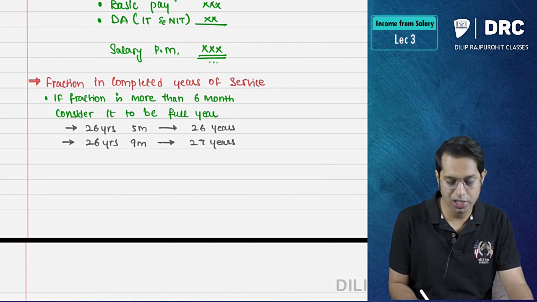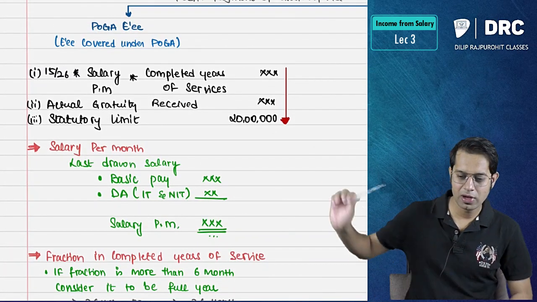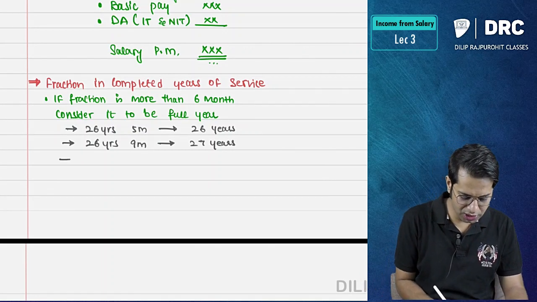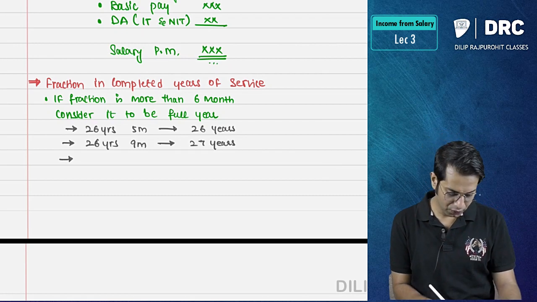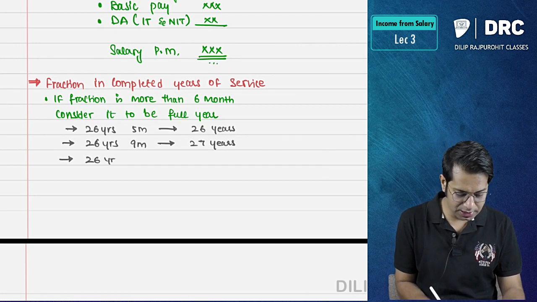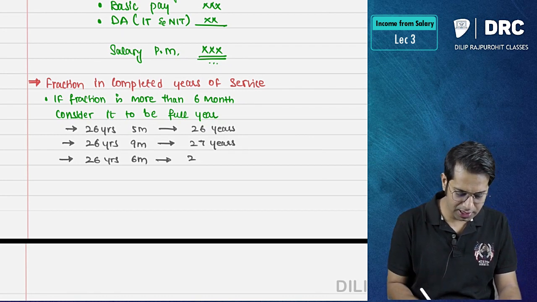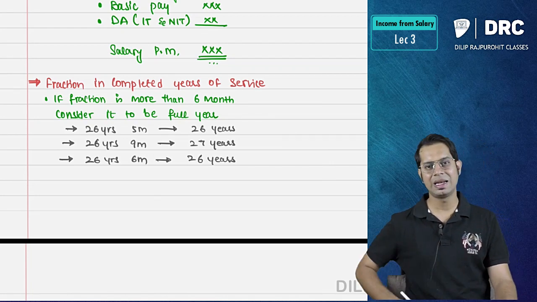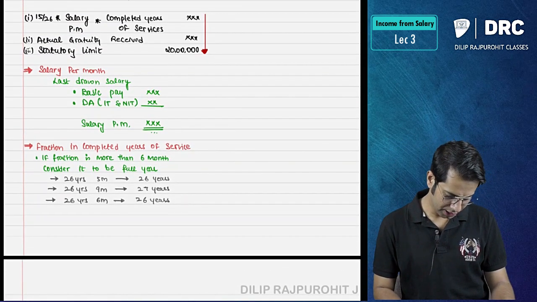Why, sir? Because the fraction is more than 6 months. So when you are taking completed years of service, if you have any fraction that is more than 6 months, you will take it as a full year. Sir, what if it is exactly 6 months? 26 years 6 months, how much will you take? Obviously 26 years. Sir, why? Because the law says if it is more than 6 months, treat it as a full year.